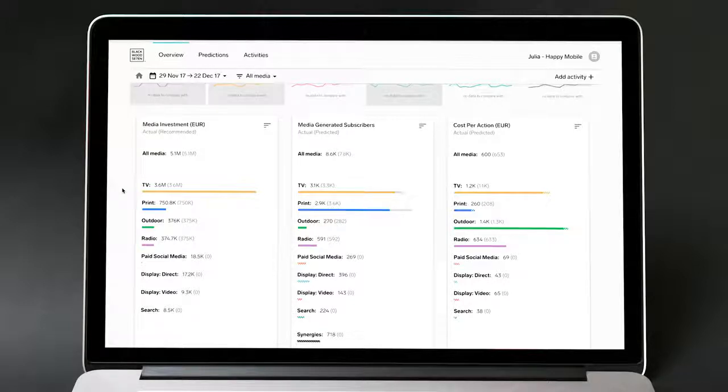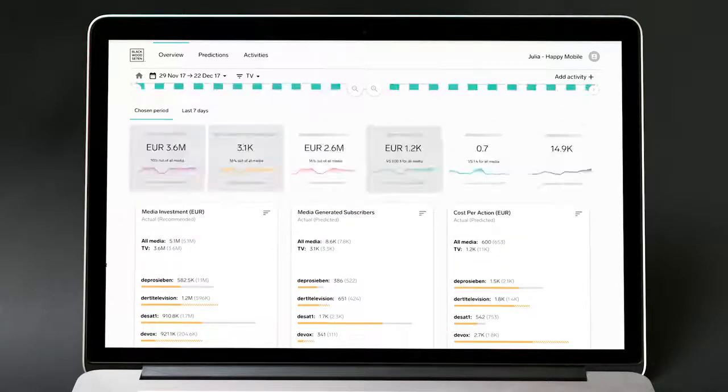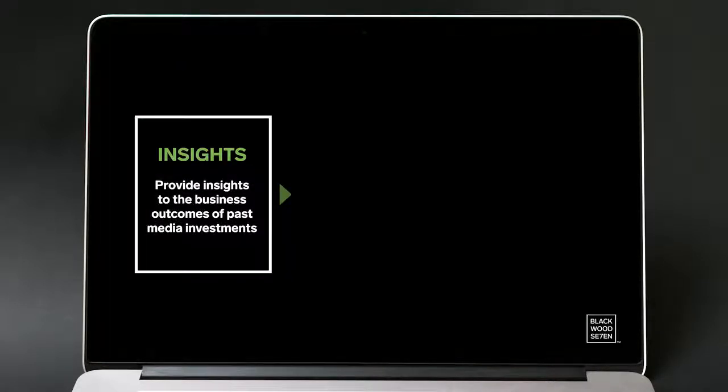If you press these channels, you can also go all the way down to the publisher level to see how they performed for the campaign. Here, you can see these were the publishers used for this campaign, and you have the media investment you spent versus the amount recommended by Hamilton AI. For this campaign, you haven't completely gone with Hamilton AI's recommendations, which is reflected in the generated subscribers across the TV publisher mix. This granularity is what really makes the insights from Blackwood 7 AI media platform actionable.